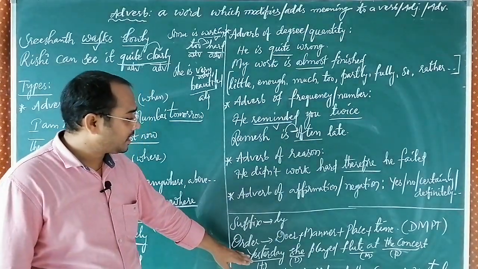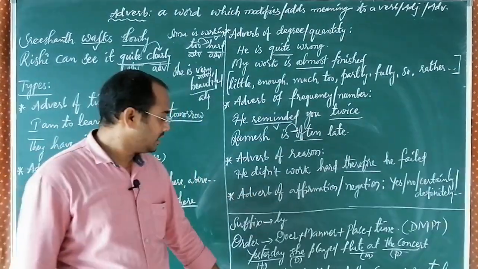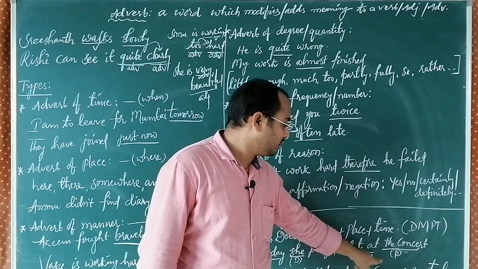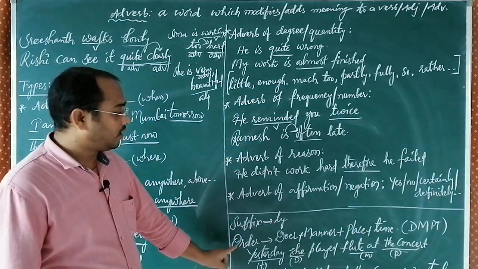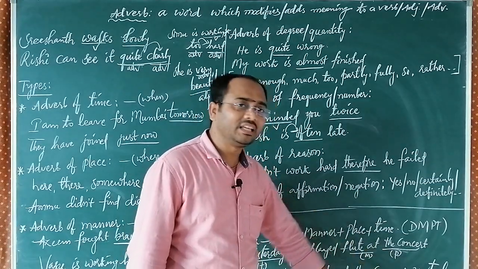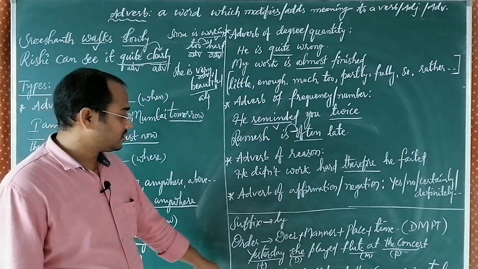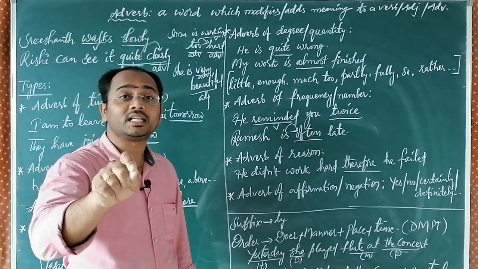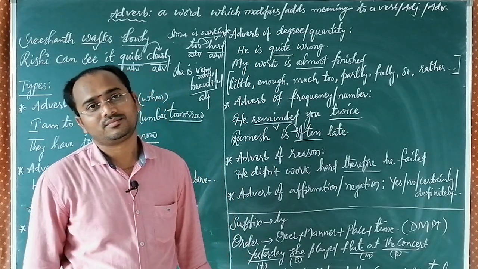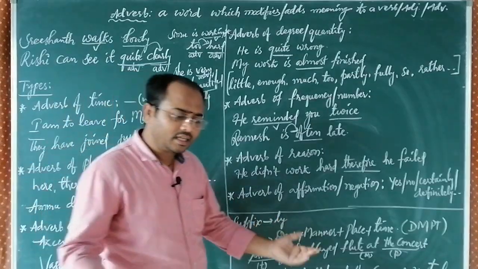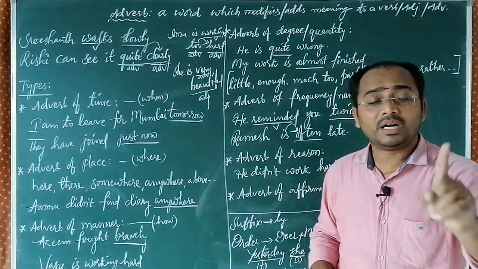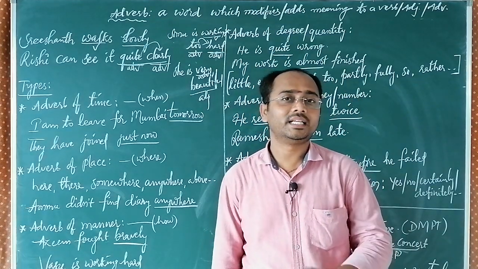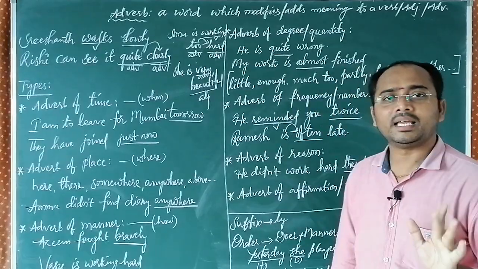And how do you write it? Suppose there is an example. Yesterday she played flute at the concert. Yesterday is time. She is the doer. Played flute is the manner, and at the concert is the place. The order is changed because here we have T, D, M, P, but we need DMPT. So: she played flute at the concert yesterday. This point is the most useful, especially in competitive examinations. Generally, we can use the first sentence in communication and writing skills, it is accepted. But when it comes to competitive examinations, DMPT is the order. Doer, manner, place, time.